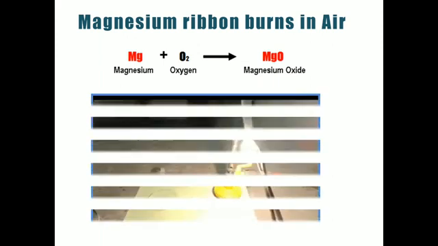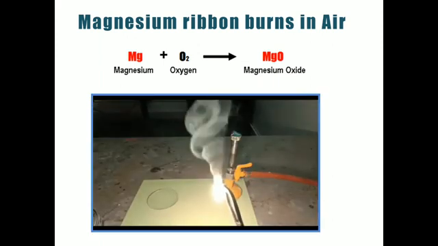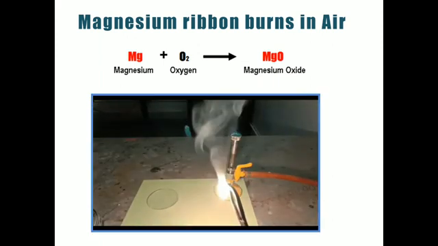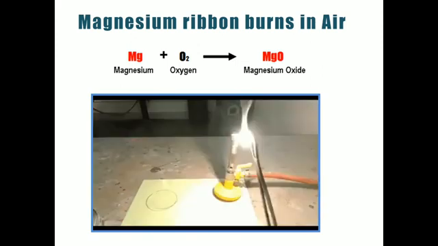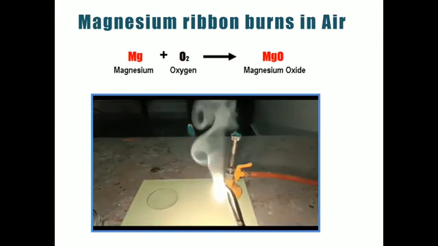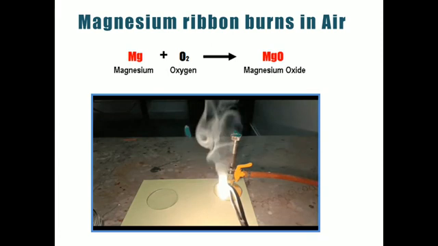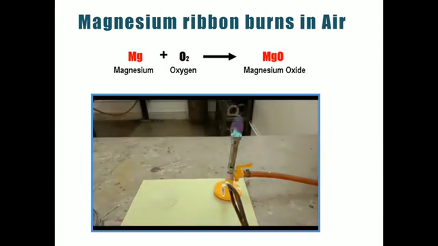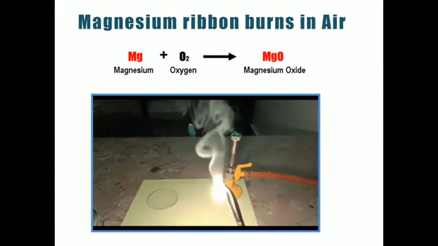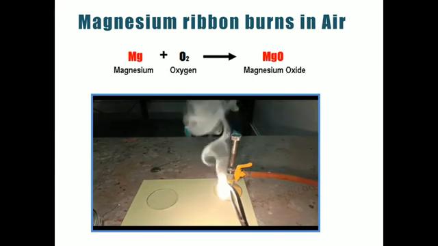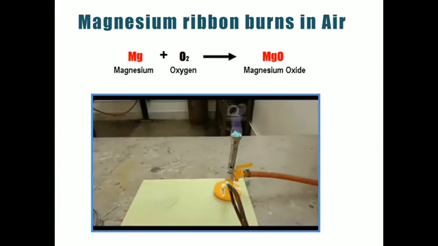If you burn this magnesium ribbon, I am going to show you this video once again. This is the magnesium ribbon in the tongs. When you burn it, a dazzling light will appear, a sparking dazzling fire. It produces a white colored substance, the ash you can see after burning. This is burning in the presence of oxygen, and this white content is magnesium oxide.